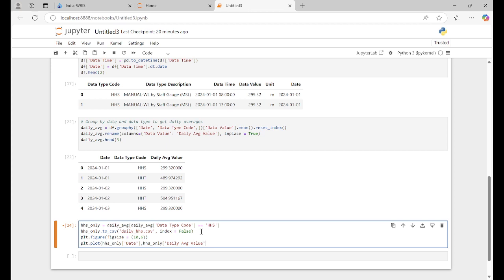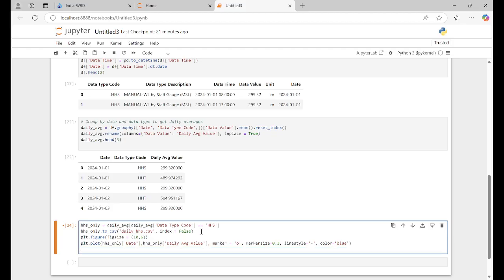Then there is the marker. It is your choice whether you want to put it or not. Or marker size equal to 0.3 or 0.4, and the line style. It all depends whether you want it. It's up to you. I'm just doing it, and I'm making it my habit. And you can give it blue, and close it.